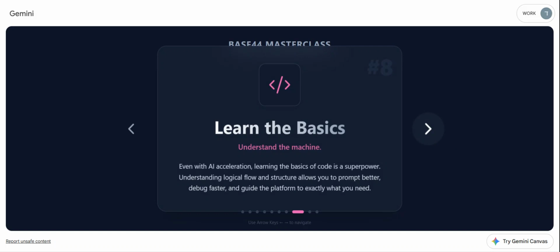8. Learn the basics. The more you understand how Base works, how a server works, how a database works, how a browser works, all these things, the more you understand how a web application actually works, you will be able to reach a higher level, and therefore I really recommend learning as much as possible and learning the basics. This will improve your ability to build good apps.